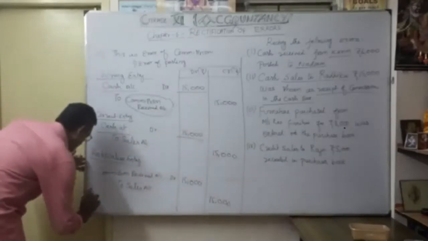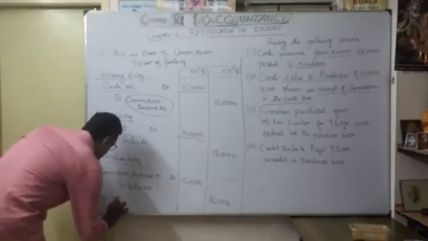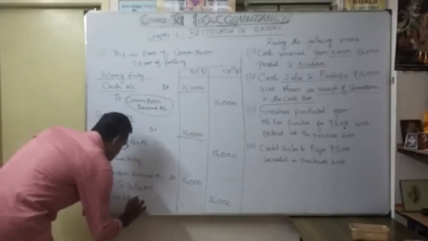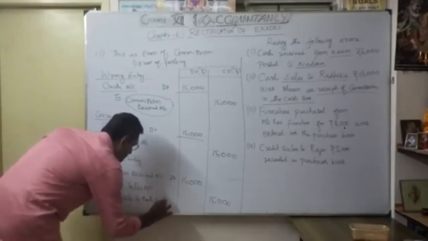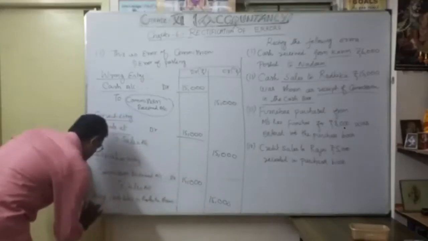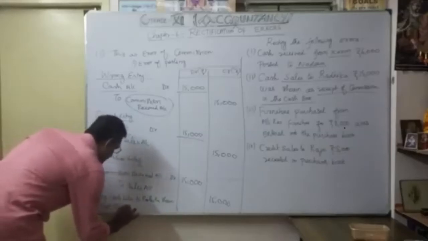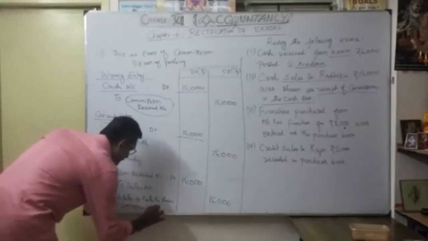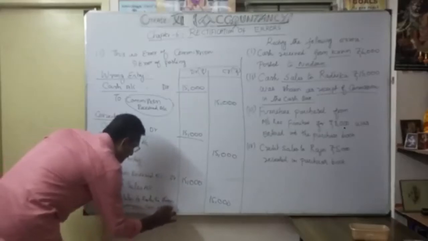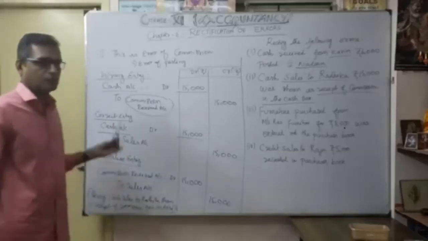So the narration being: cash sales to Radhika shown as a receipt of commission, now rectified. Okay, so narration is very important. Commission now rectified. Understood?